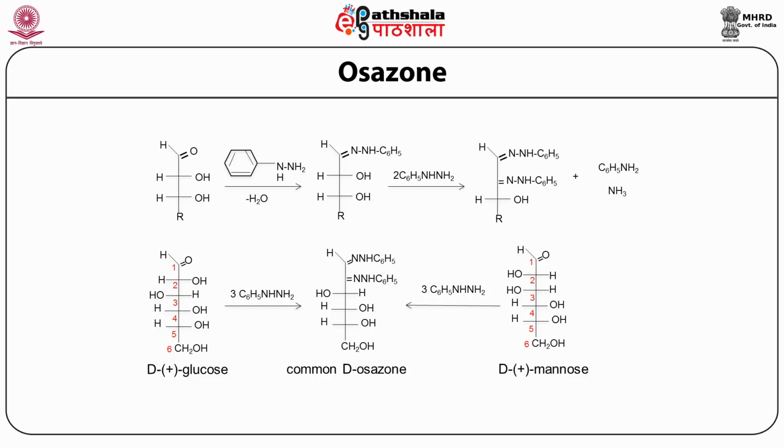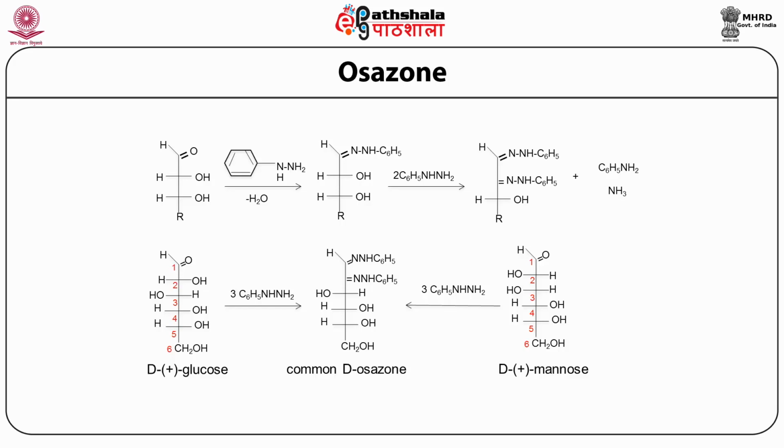You have to remember that the osazone test will only be positive for the linear forms of sugar, where the functional aldehyde group is still available to react with phenylhydrazine. In this test, one molecule of phenylhydrazine goes to carbon 1 and the second molecule of phenylhydrazine goes to carbon 2. For osazone formation, for every one molecule of glucose, we actually use 3 times as much phenylhydrazine to react with the sugar molecule.